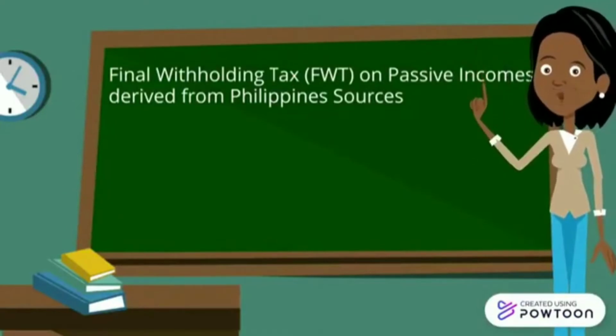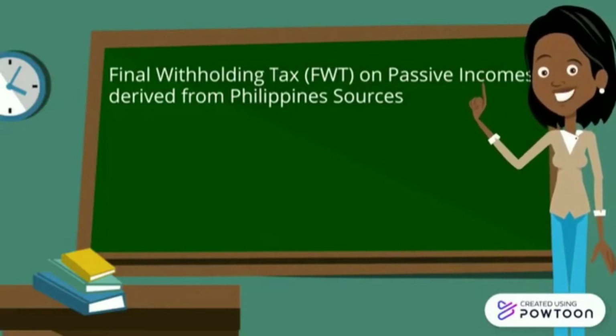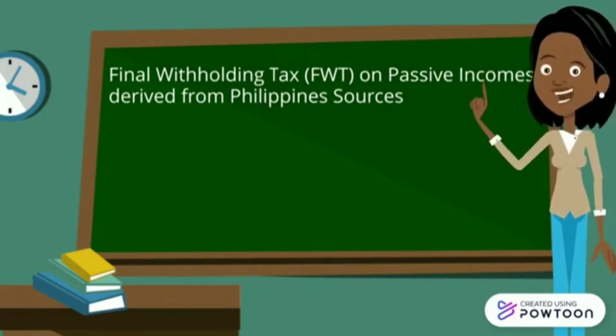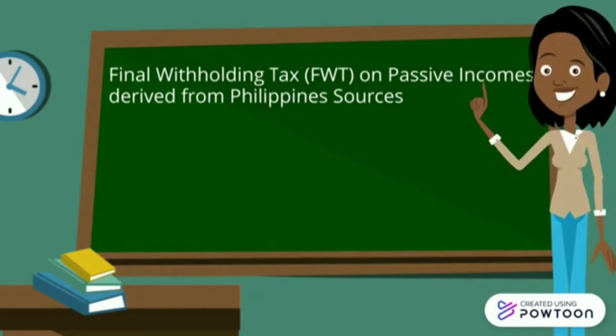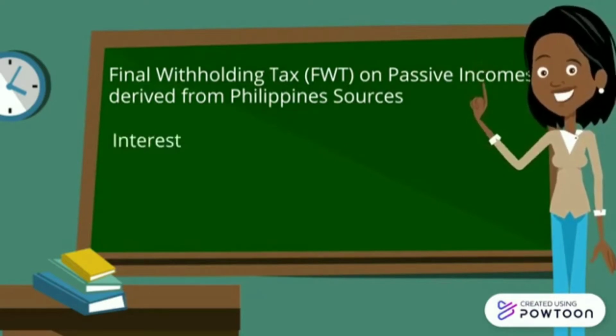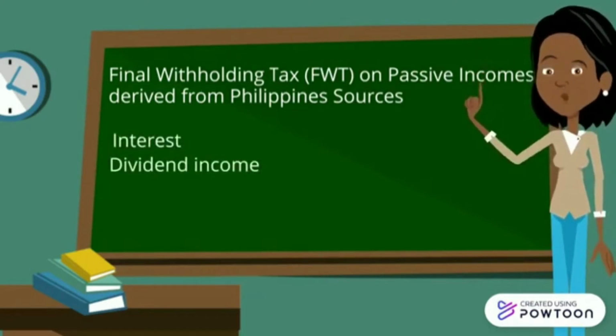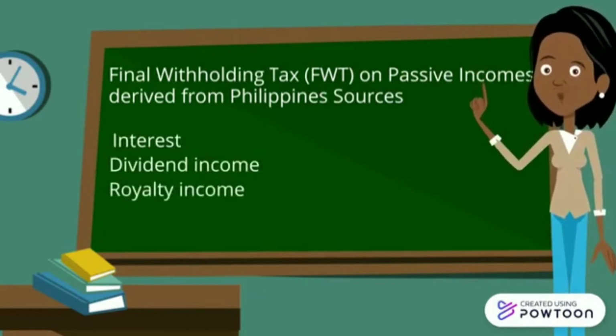Final withholding tax is a kind of tax prescribed on certain income payments and is not creditable against the income tax due on other income subject to the regular rate of tax for the taxable year. Final withholding tax includes: first, interest; next, dividend income; and the last one, royalty income.